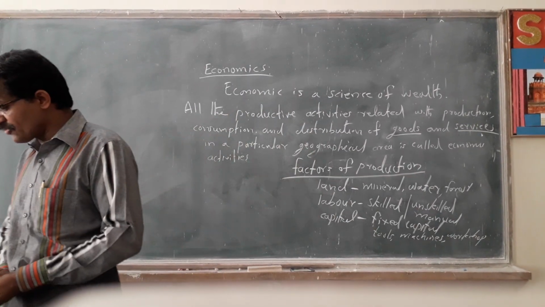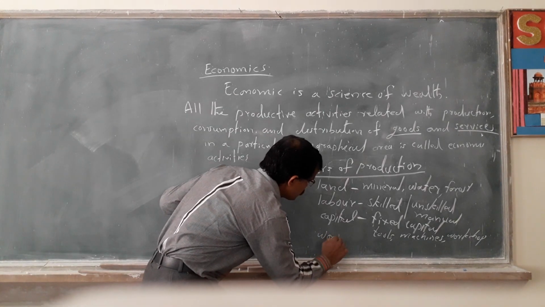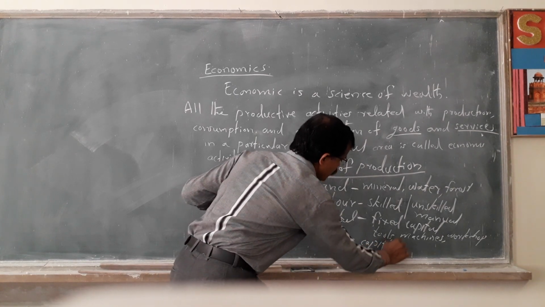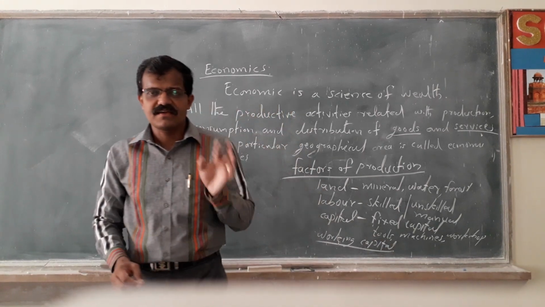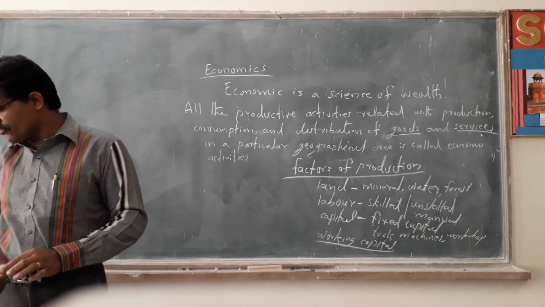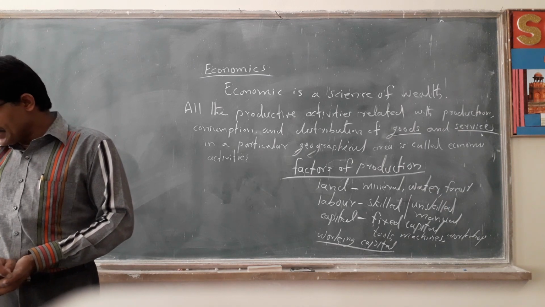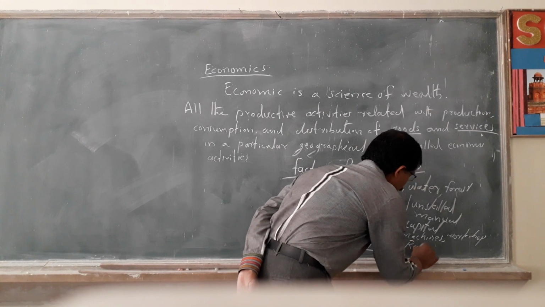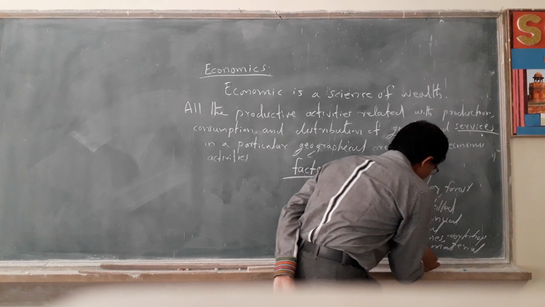Then another important one is called the working capital. Working capital means the capital that is used for the working. It is mainly raw materials and money.